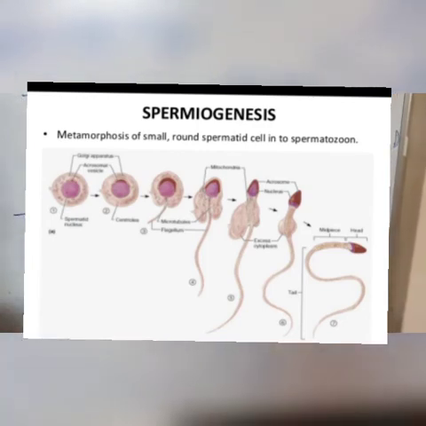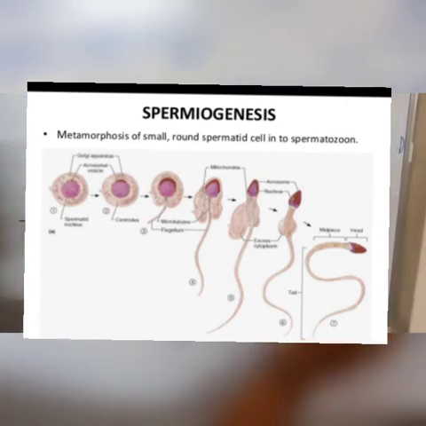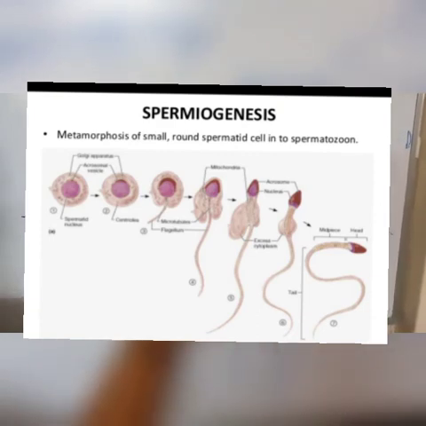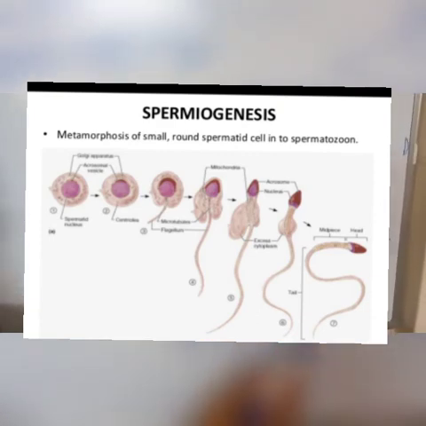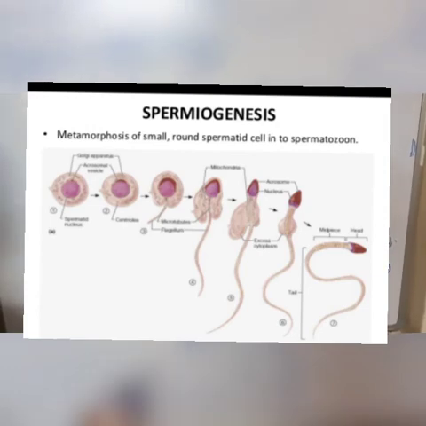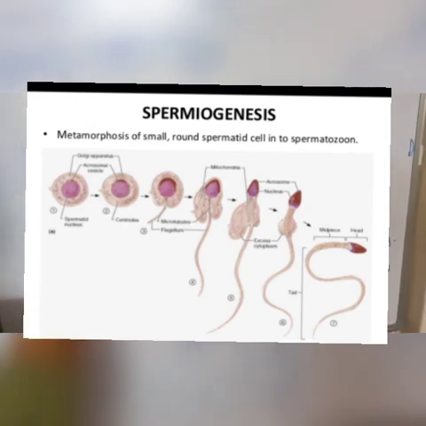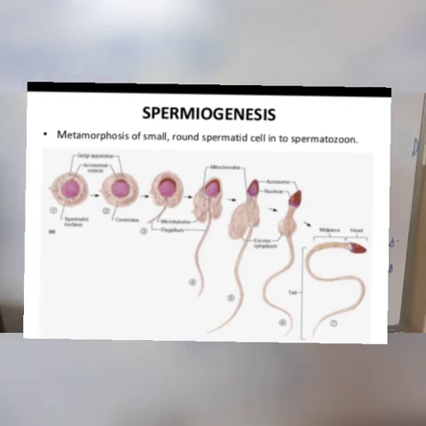As a result, a spherical shaped haploid non-functional spermatid changes into a slender, elongated, flagellated, motile functional spermatozoon by the process of spermiogenesis.